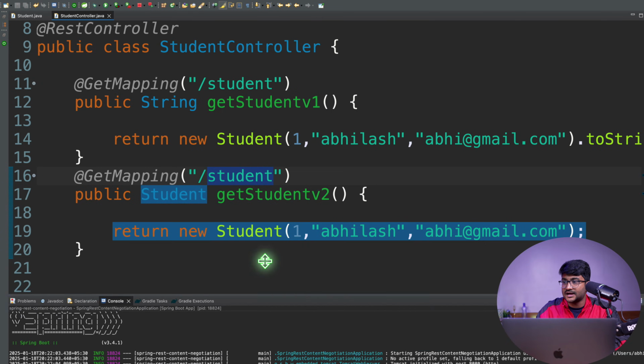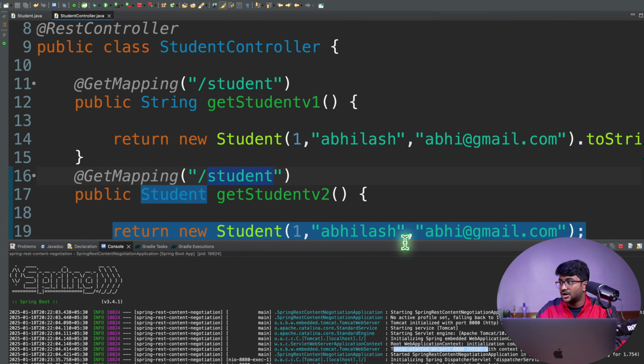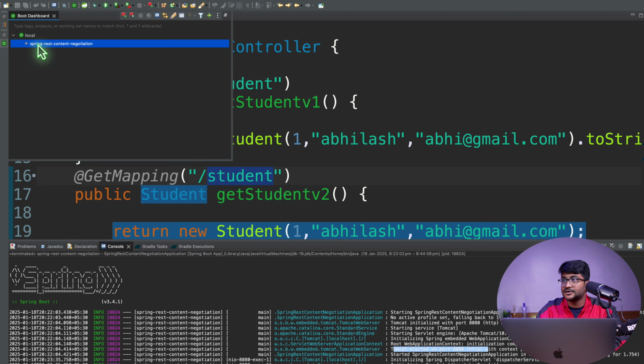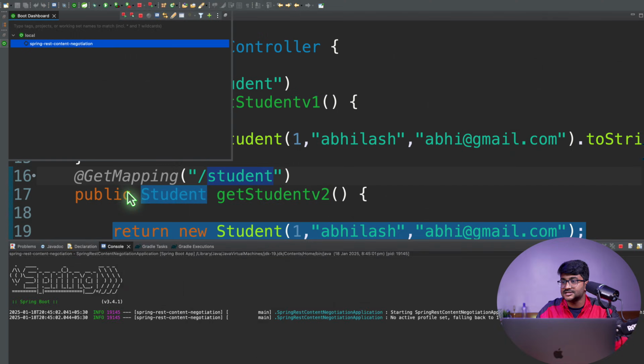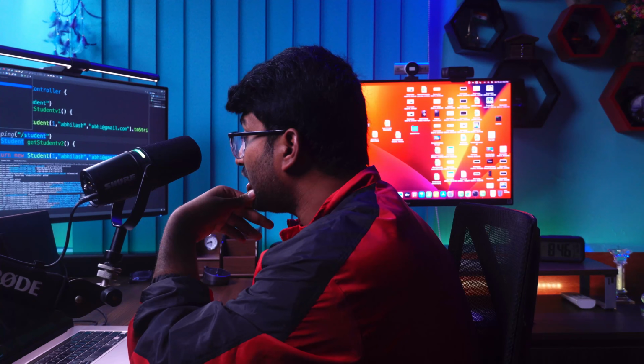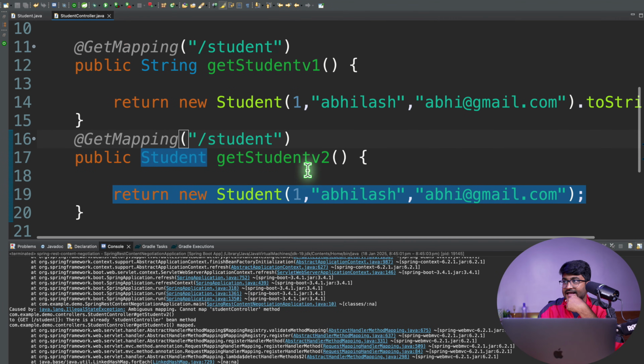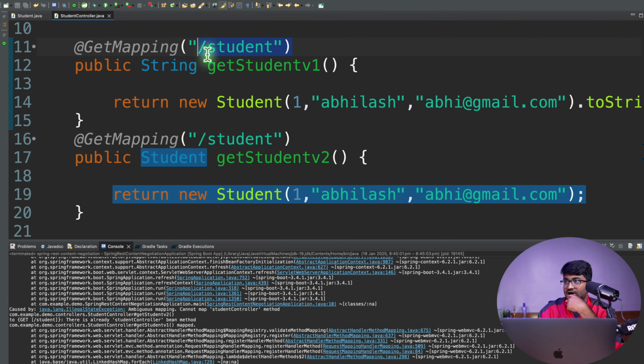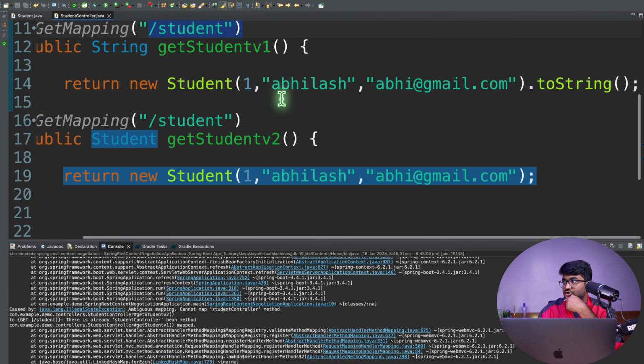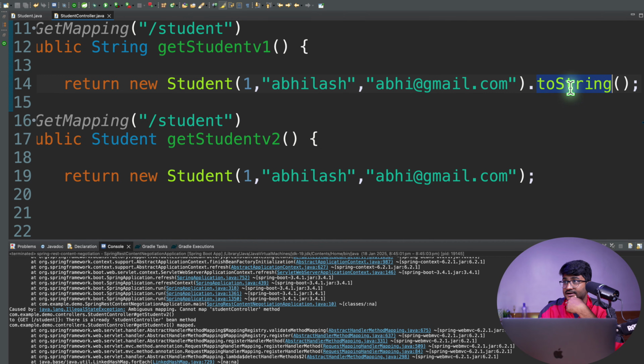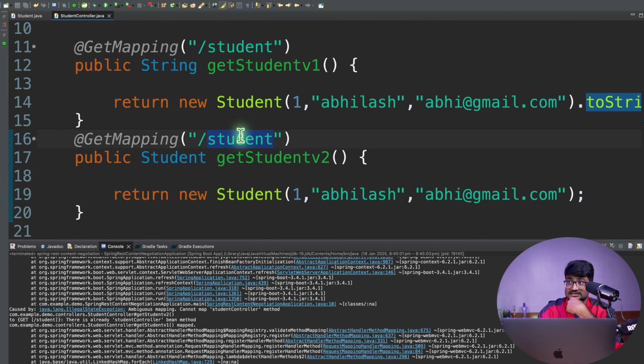Let's save this and see whether our server is going to start fine if I restart my application. Okay, we have a problem here. Here I have an endpoint called /student, which is returning the data in plain string format. And here is the same endpoint again, /student, the same GET mapping, returning the data in the form of a student object. Now what is wrong over here?